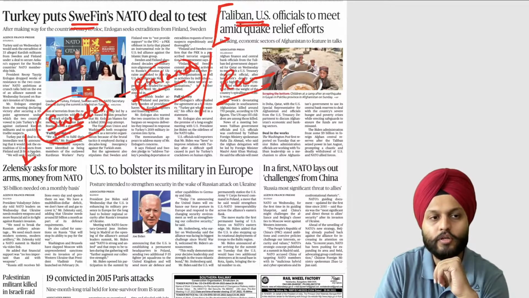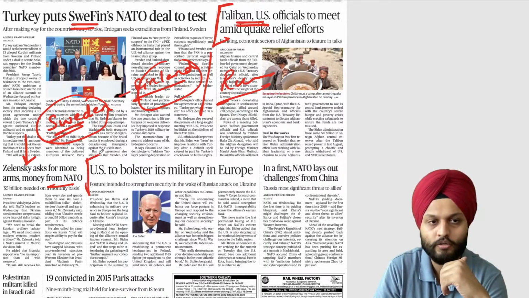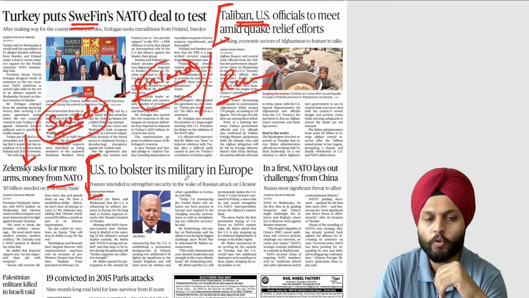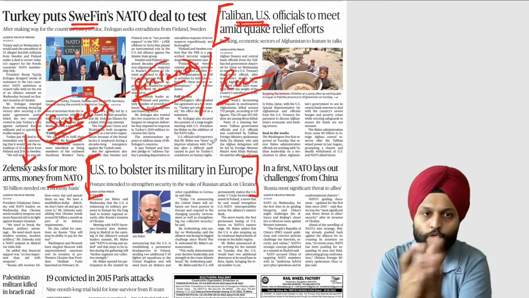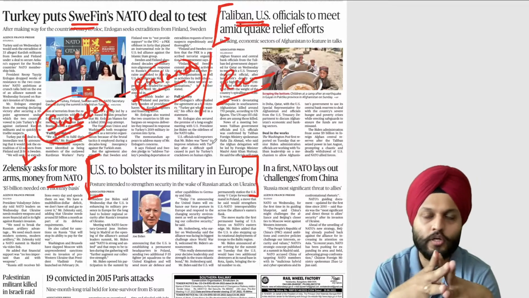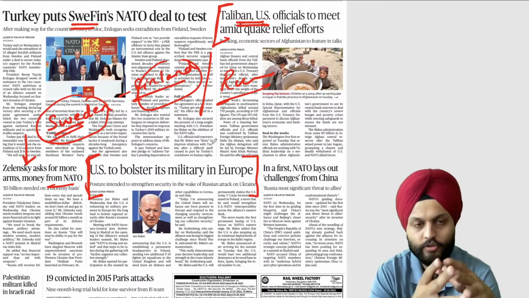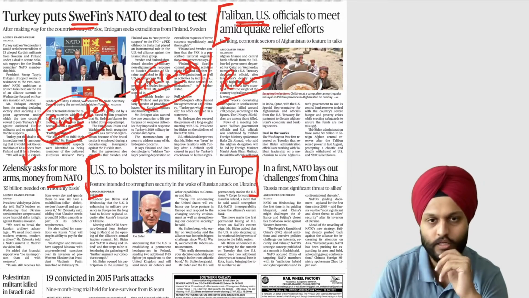Zelensky, Ukraine's president, asks for more arms and money from NATO. And next we have the US to bolster its military in Europe. Now, because of this Ukrainian crisis also, the US wants to be more present, more vocal in the European region. So that has been its overall interest. It's doing well for them.